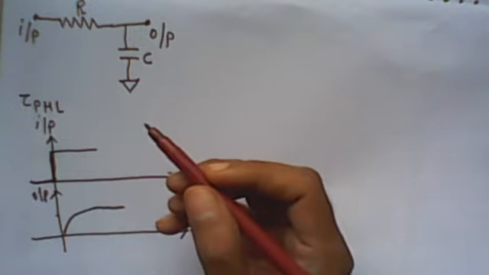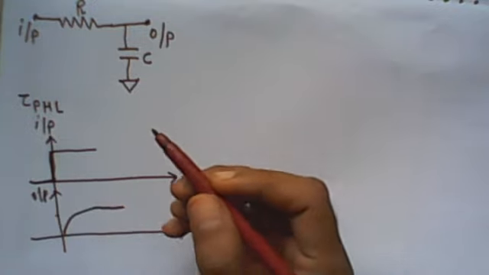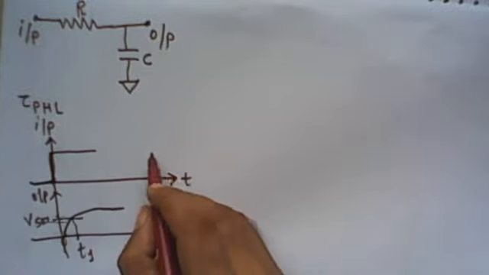We want to find the propagation delay, right? The output slowly goes high, and we want to find the time when it reaches the 50 percent level. This time T1, from 0 to this point, is the propagation delay time of low to high, tau p LH.